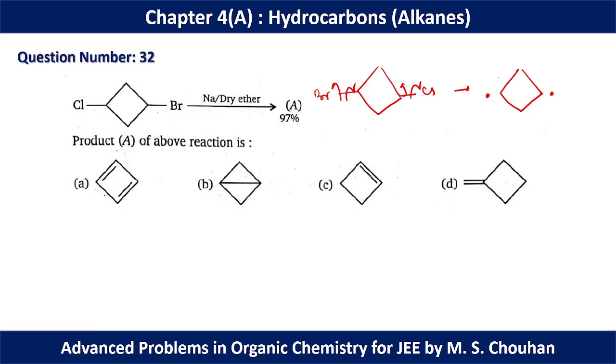Now this carbon free radical is a reactive intermediate, that's why it will react to form the final product, and in this case these two dots will combine with each other to form the final product, which will look like this. Hence for question number 32, option B should be the correct option.